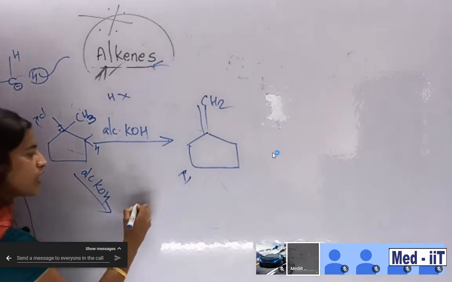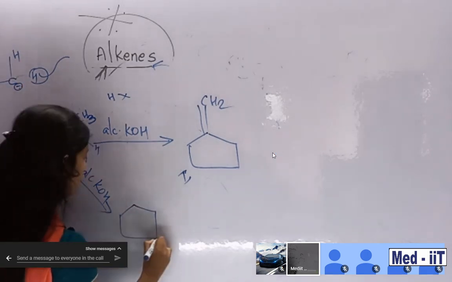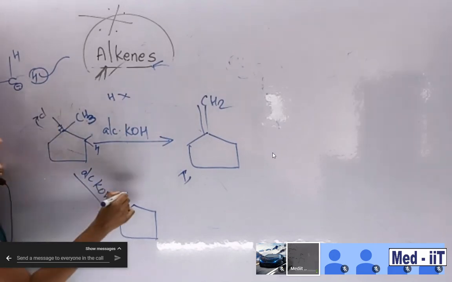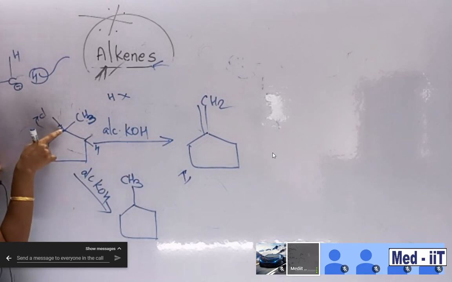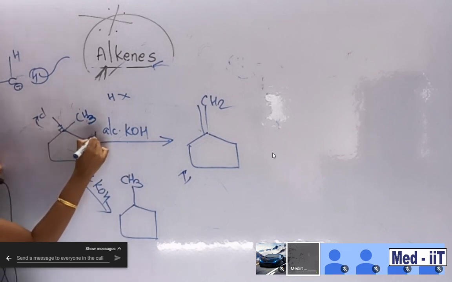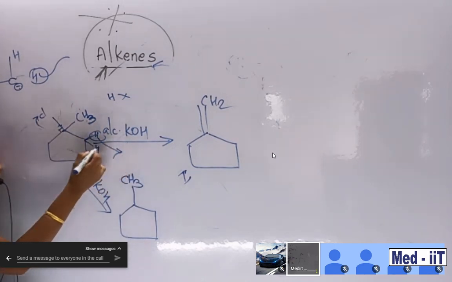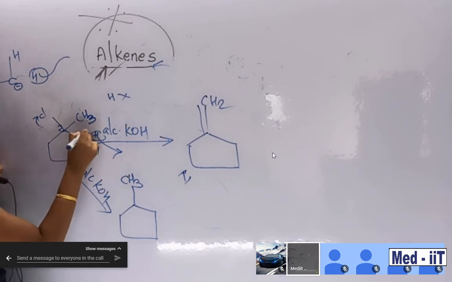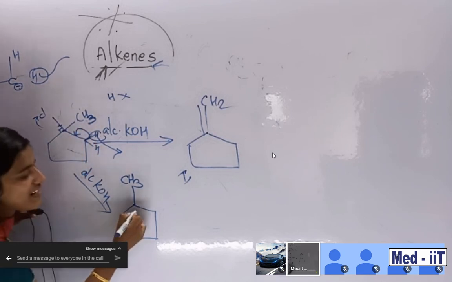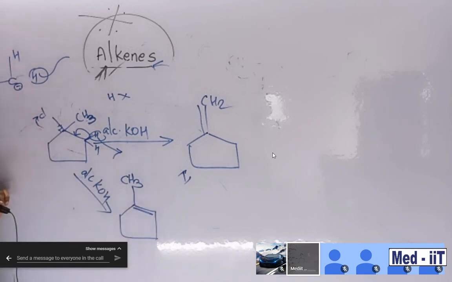So what about the new product? CH3 is as such, chlorine is eliminated. Hydrogen from this side is eliminated, and the bond shifts here. As a result, a double bond is forming here. Am I right? These are the 2 products.